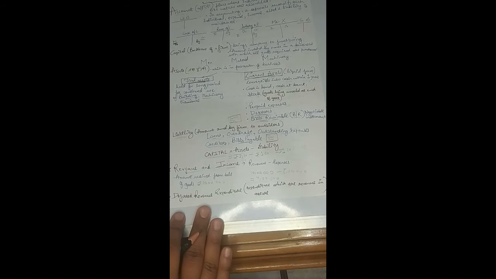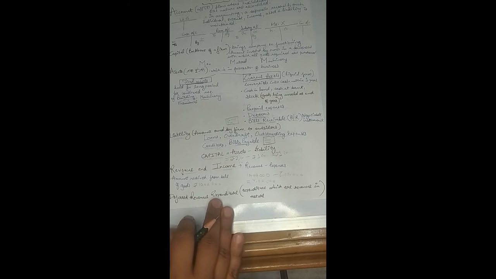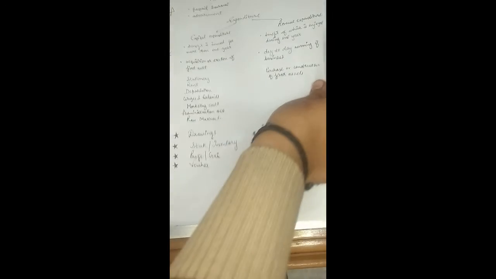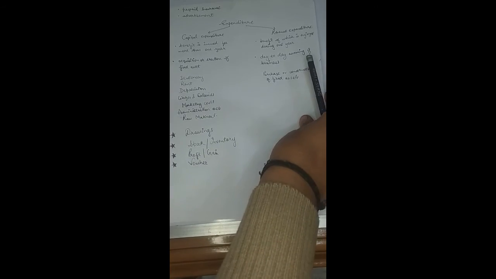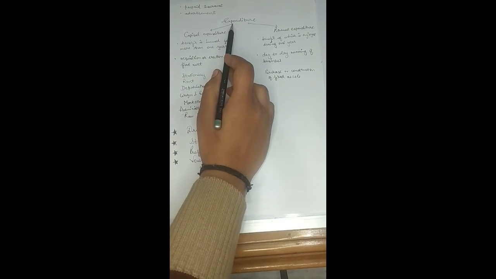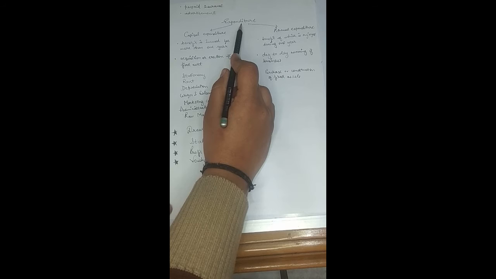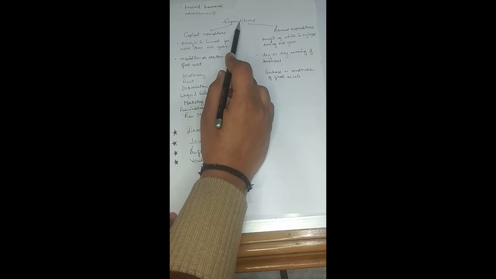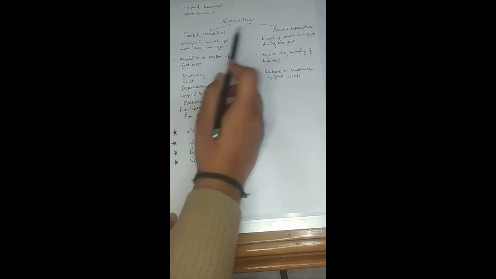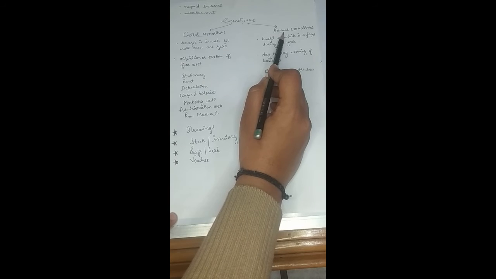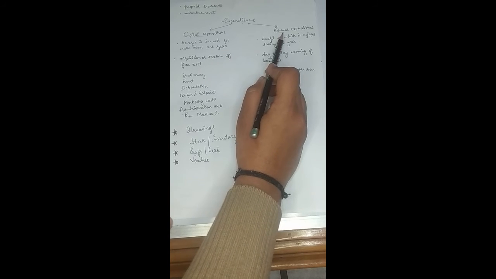Okay, the next term which is also used frequently is deferred revenue expenditure, right? What is deferred revenue expenditure? But before discussing what deferred revenue expenditure is, we must be aware of what expenditure is, right? As the name itself suggests, expenditure is the amount which is incurred by the company, the amount which has been expended by the company in a particular financial year. But that expenditure could be of two natures: it can be of capital nature or of revenue nature, right?